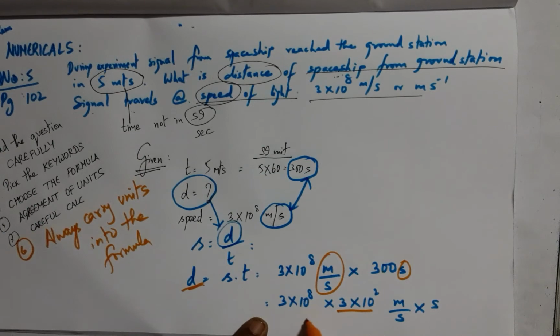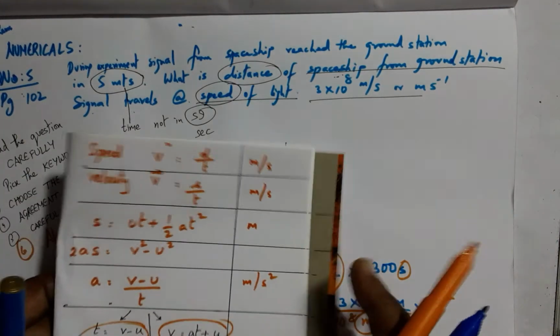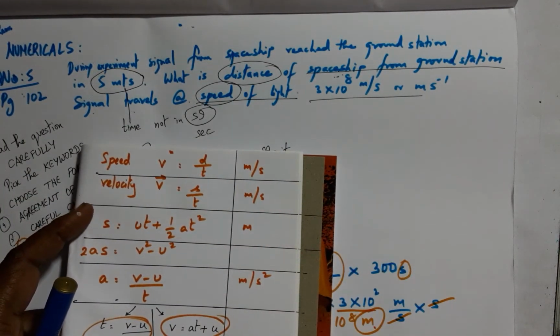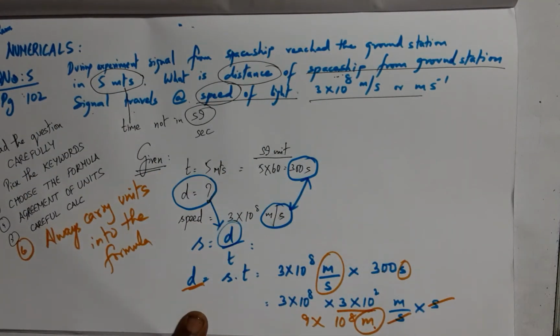3 3s comes to 9, and 10 power 8 plus 10 power 2 comes to 10 power 10. And look at the unit. It is in instant agreement with the distance unit, and distance unit is nothing but meters. You have to take care of all these issues while doing the problem.